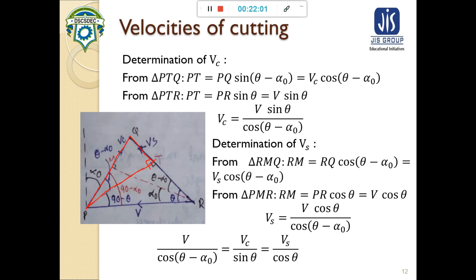Similarly, in case of VS, we can find VS is equal to V cos alpha 0 by cos theta minus alpha 0. So we can conclude that the velocity relationship is given by this formula, known as the velocity ratio formula, which is the relationship between the three different velocities involved in machining.